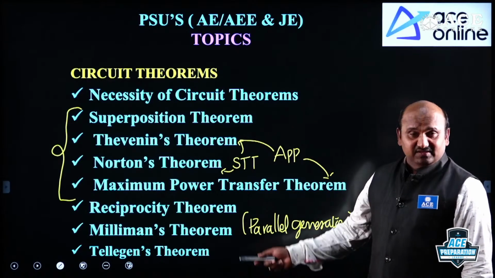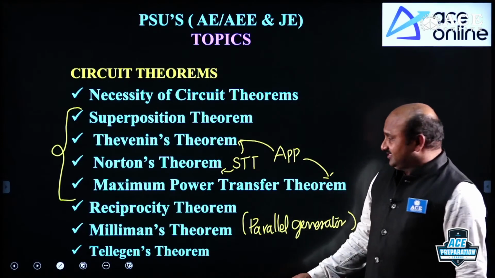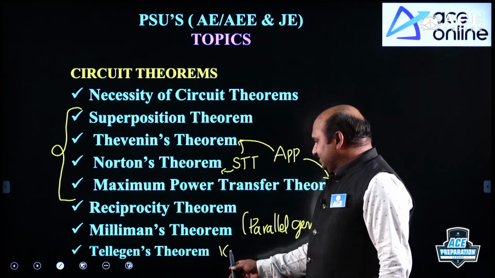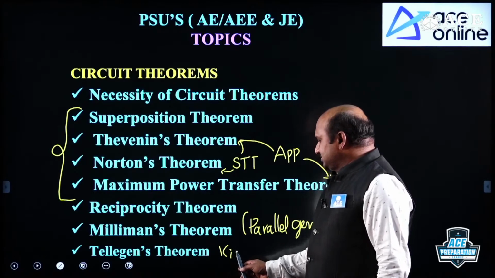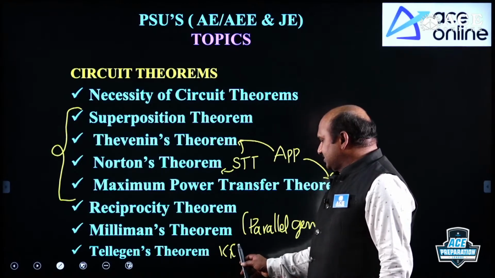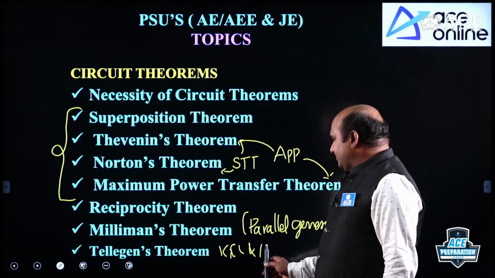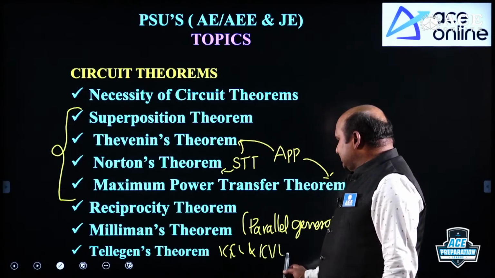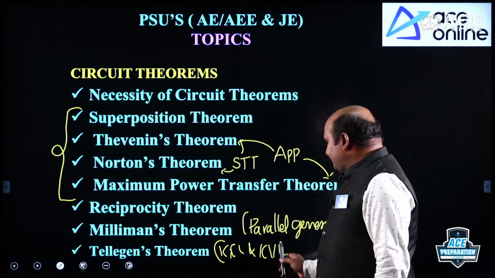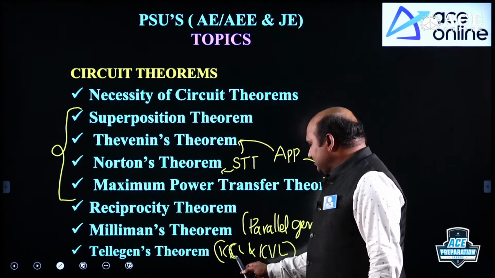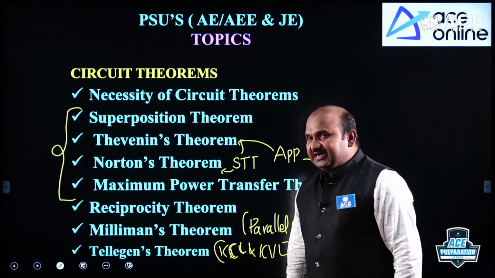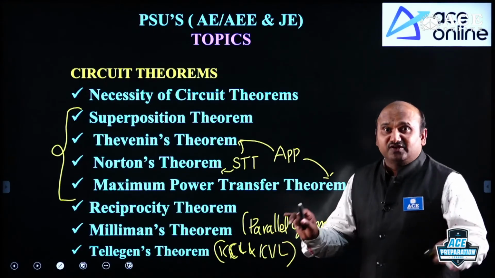And the next is Tellegen's theorem. Just like KCL, KVL, this is related with the Kirchhoff laws, KCL and KVL. How we are considering KCL and KVL, the same way we can take it. Nothing but if any network is satisfying KCL, KVL, then only we will follow.